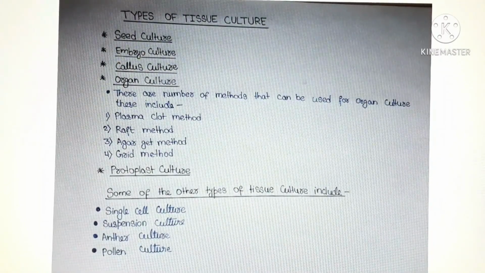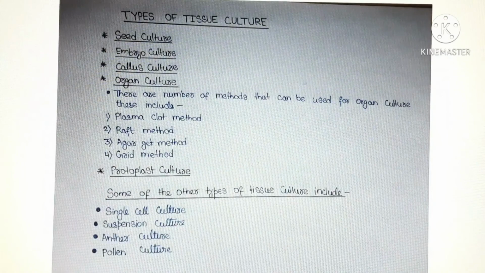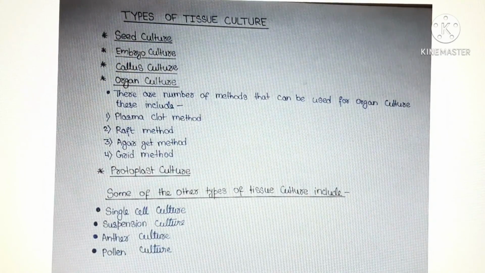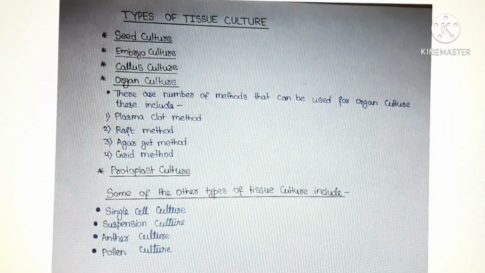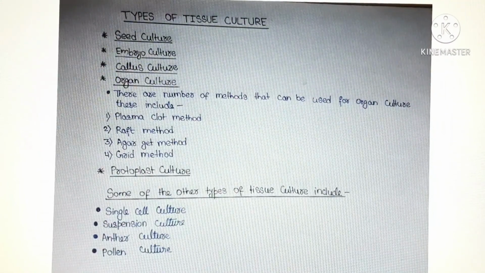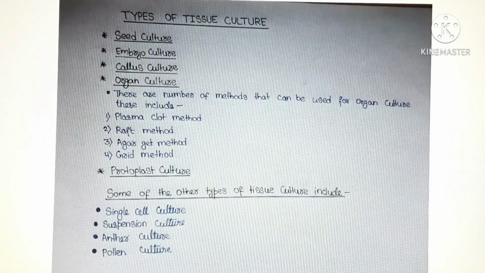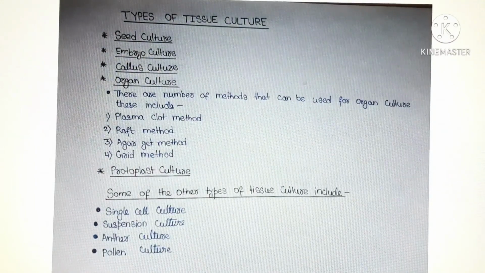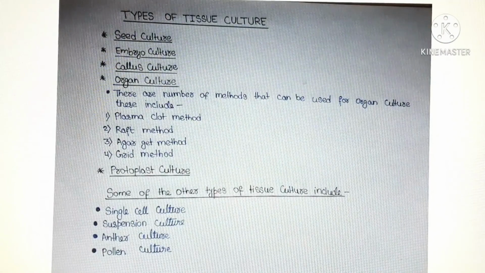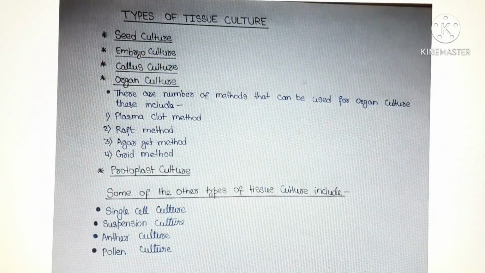Fourth is organ culture. Organ culture is a type of tissue culture that involves isolating an organ for in vitro growth.